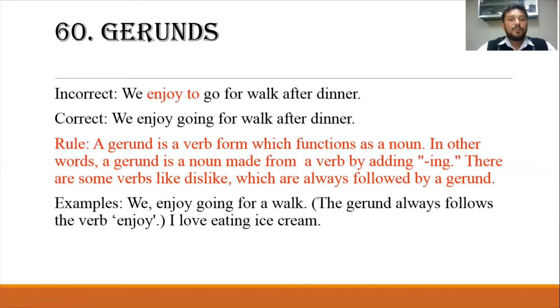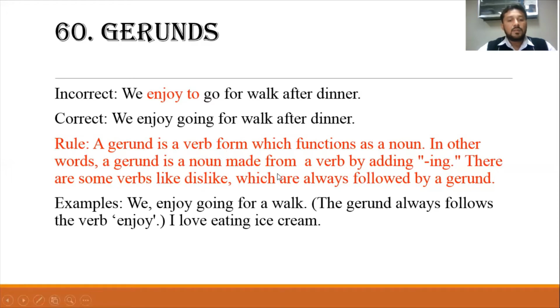Gerunds. We enjoy to walk. So we enjoy to go for a walk after dinner. The correct one is we enjoy going for a walk after dinner. A gerund is a verb form which functions as a noun. In other words, a gerund is a noun made from a verb by adding ing.